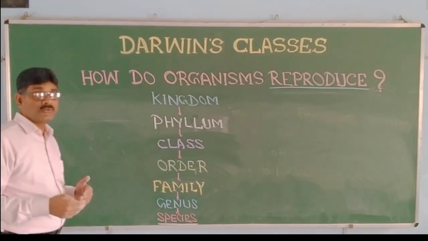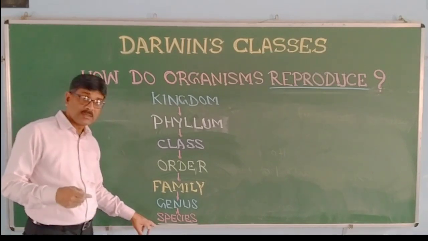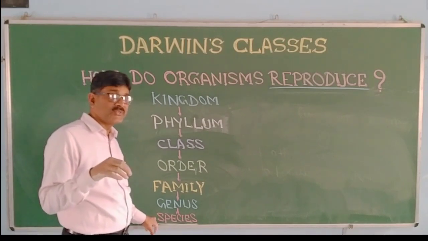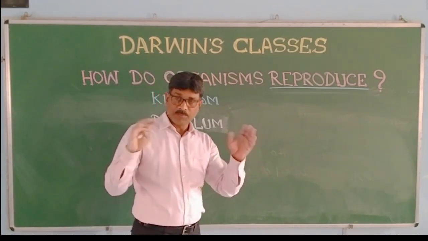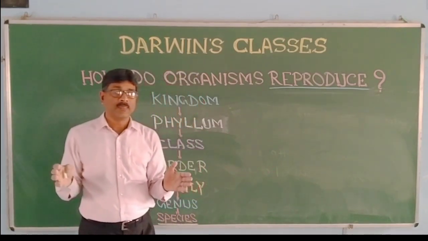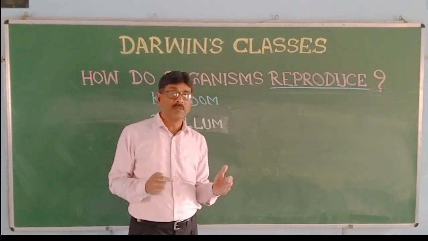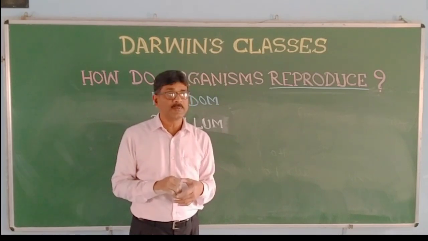ecosystem, for ecology, it is also an initial point. From here we start. That means the total number of species of a particular area at a particular time constitutes the population.